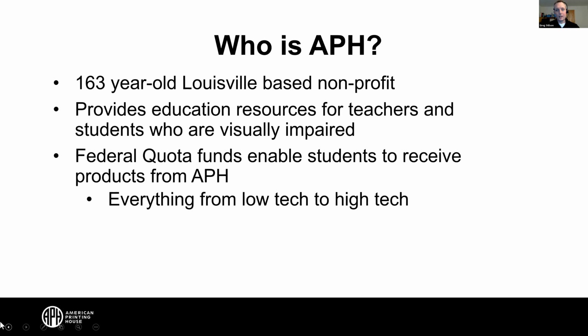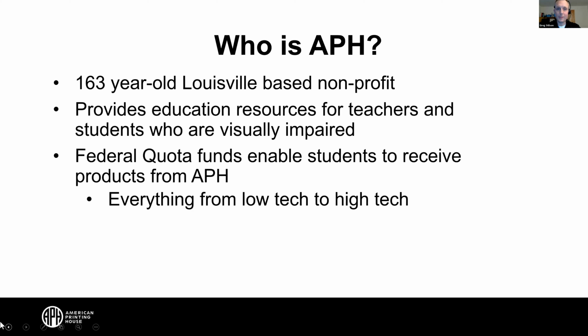How does the federal quota fund system work? Well, basically, APH is the provider of anything related to solutions to help teach students who are blind and visually impaired, along with tools to assist the teachers who do the teaching as well.